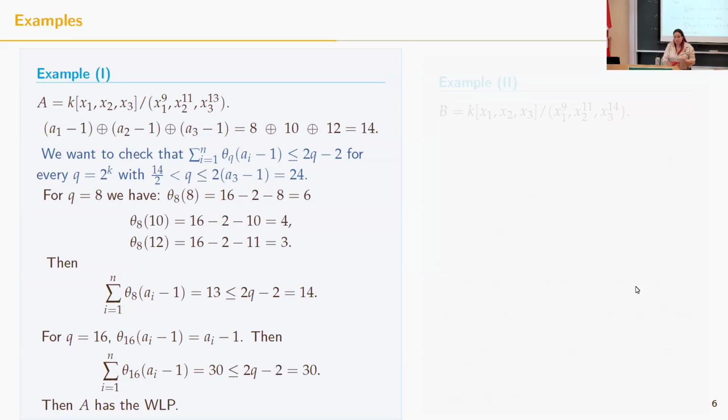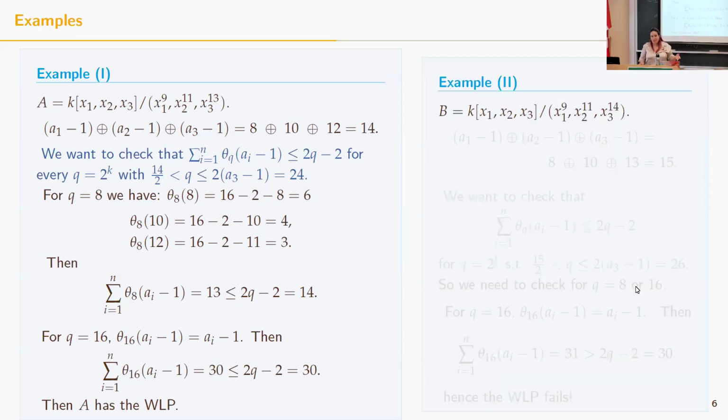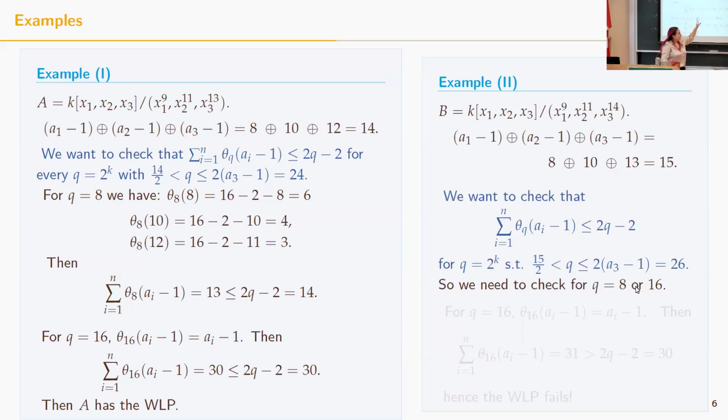I want to do a similar example, but very different actually. I just change one degree: instead of 13, it becomes 14. I'm taking the nim sum, in this case it is 15. Then I have to check the inequality again, and the only cases that I have to check are Q equal 8 and 16, as before. This doesn't change.